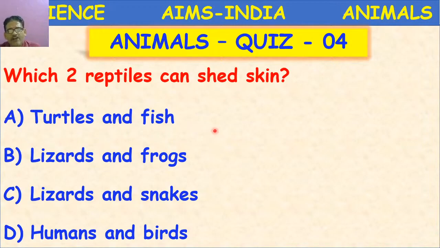Some questions you can answer logically. If you understand the question, you can easily select the option. B option, lizards and snake and frogs. C option, lizards and snakes. D option, humans and birds. What is the correct option here?